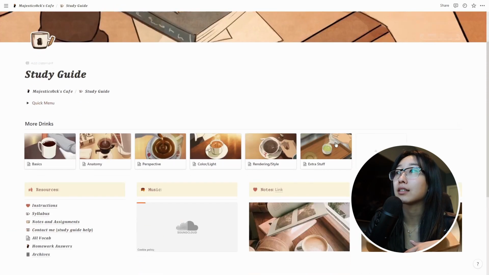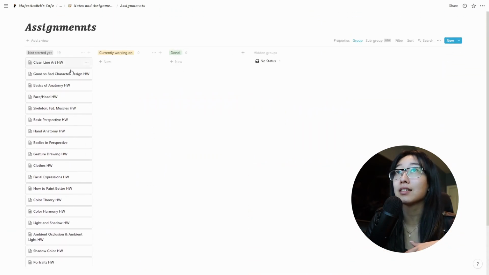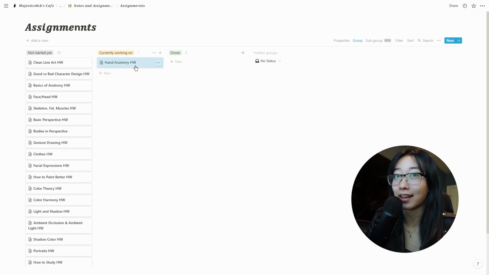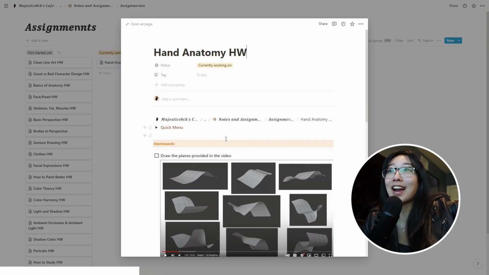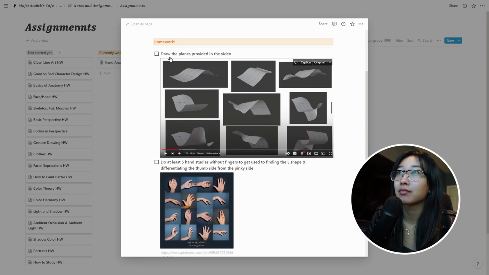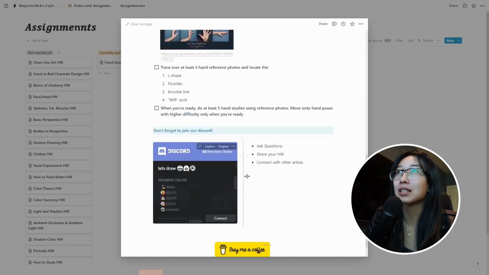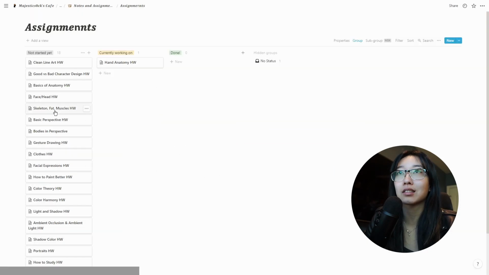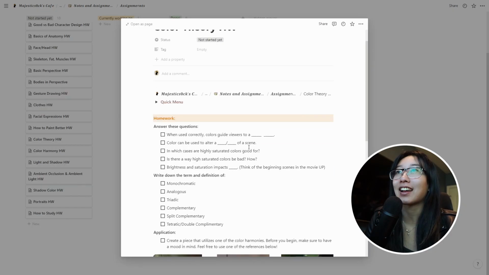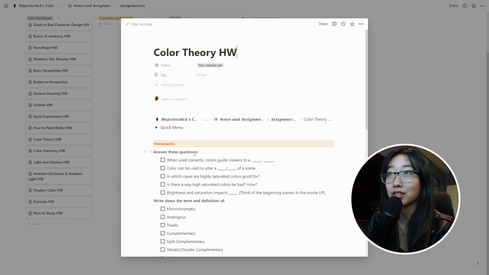When we go to the assignments page, it looks like this. We're learning hand anatomy, so I'm going to put currently working on hand anatomy homework. And when we open that, you see the homework. You can check them off like this. You know what? This one isn't very aesthetic. It's kind of hard to look at. Let's look at a different one. Okay, this looks nice. Sometimes I'll have questions for you to answer.